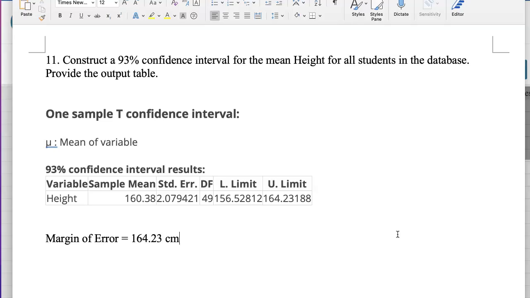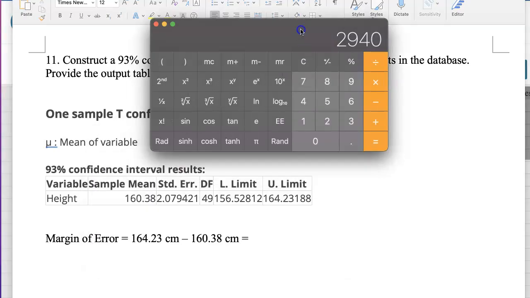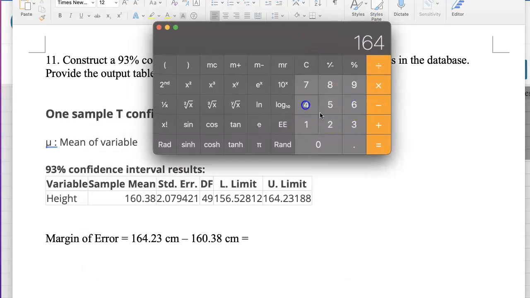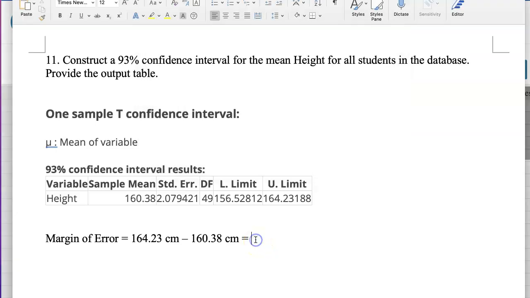Margin of error is 164.23. That's my upper limit, minus not the lower limit, but the sample average, the point estimate of 160.38. 164.23 minus 160.38. The margin of error came out to be 3.85.